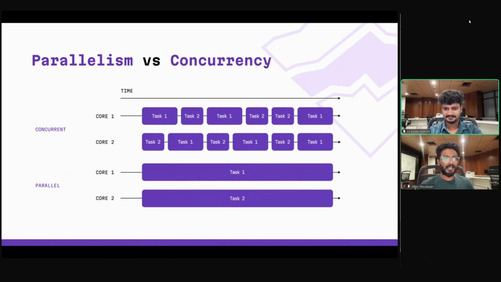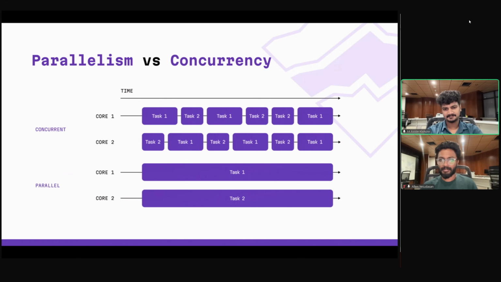Now moving on to concurrency. Concurrency means making progress on one or more tasks seemingly at the same time. Let's say we have a single CPU core and two tasks that need to be executed. Let's say task one starts execution on the core, and task one has to make a network request or an IO call. So it has to wait.